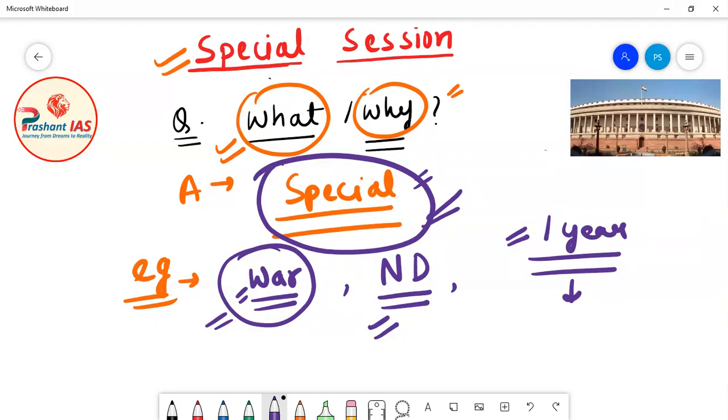So a special session can also be summoned if some tasks of the regular sessions are unfinished and there is a need to finish these tasks. So there are many reasons why the special session can be called, but the thing is that special sessions are called for doing some special task.